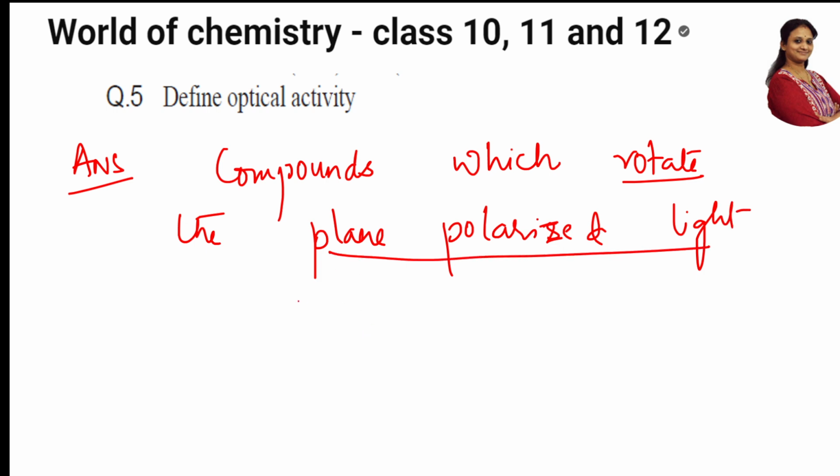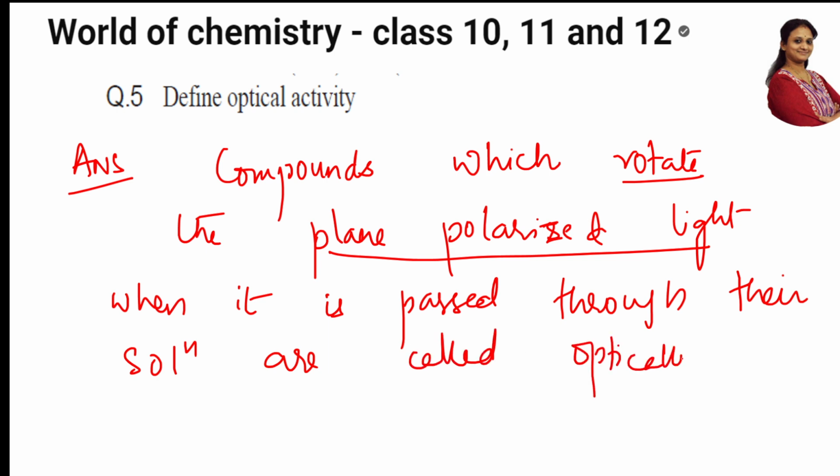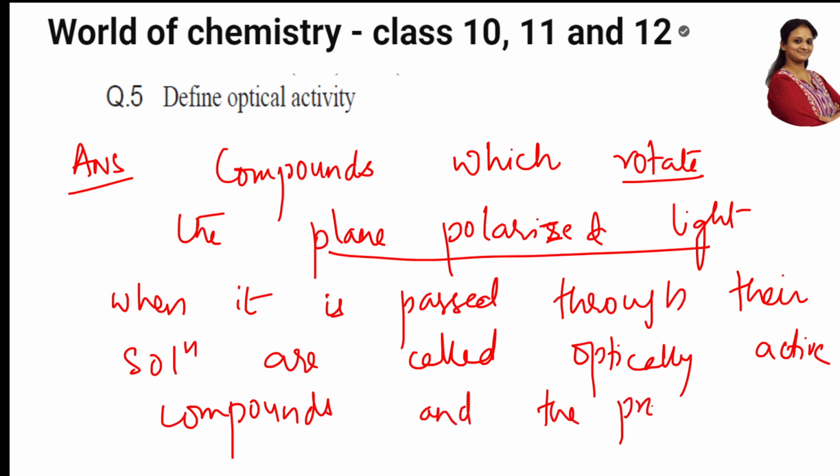How do they rotate? When it is passed through their solutions. When it is passed through their solutions are called optically active compounds, and the property is called optical activity.